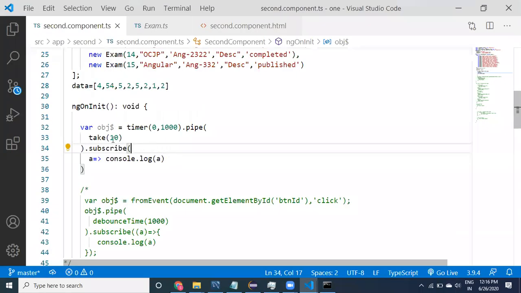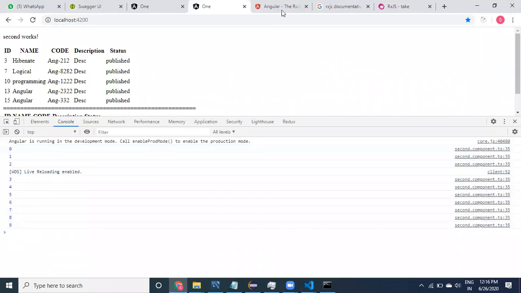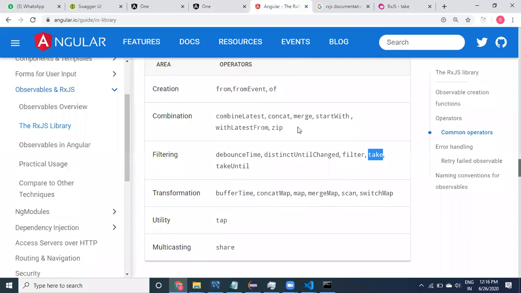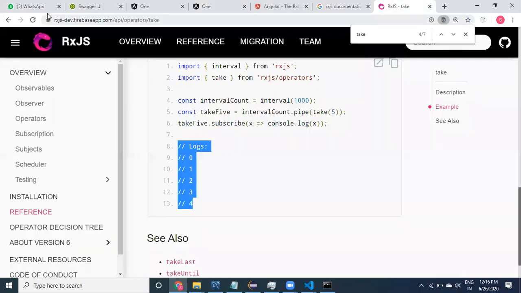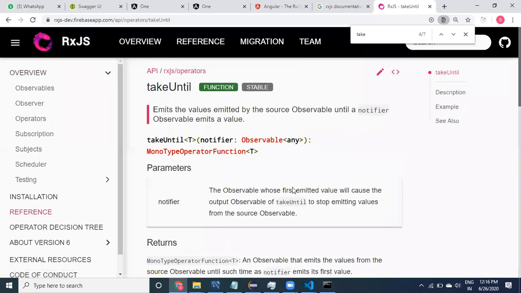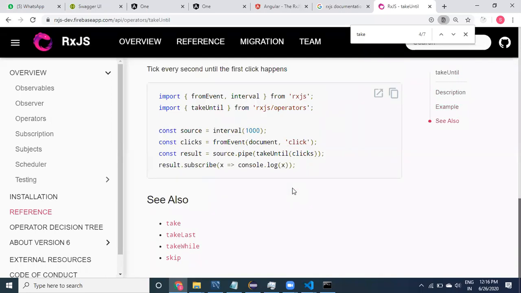You can restrict the values by using take. By using take, you can restrict that, for example only take 10 values. That is going to be the take. All right, yeah. Take until. If you take until, it's a kind of condition. Take condition. Let's look at it, guys.